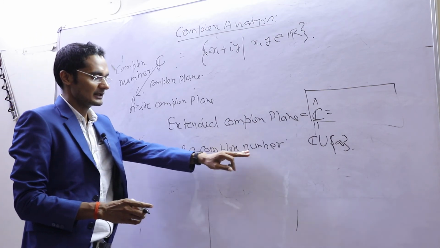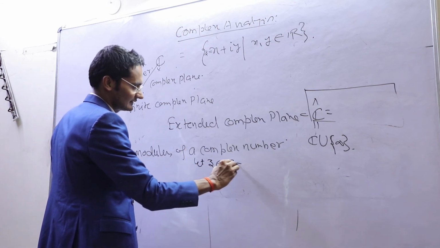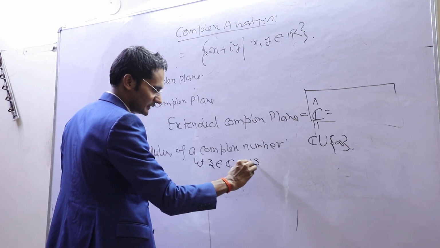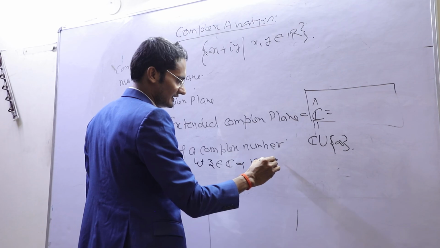Anyway, so the modulus of a complex number, how will you write? Let Z belong to the complex plane, then the modulus of Z is denoted by |Z|. This will be, tell me, anybody? Under root